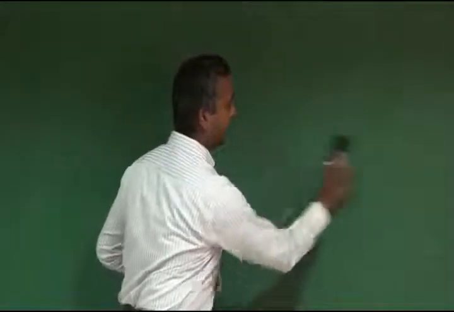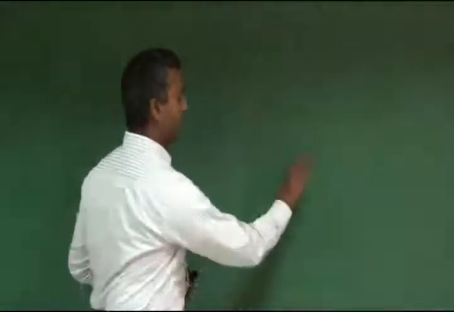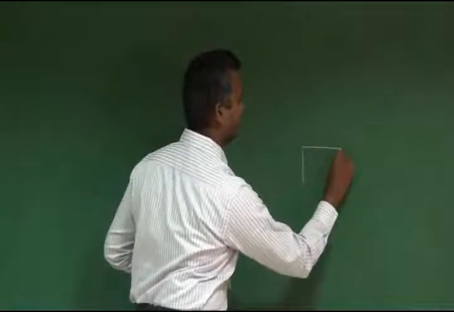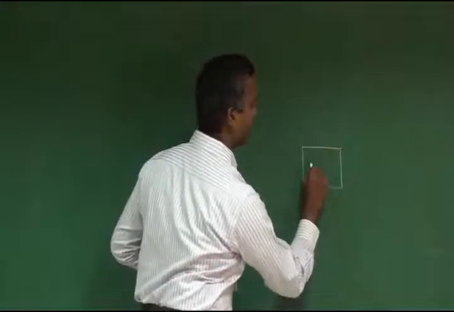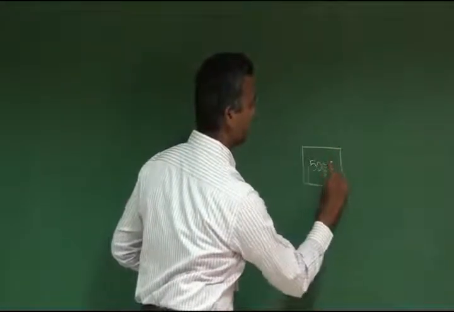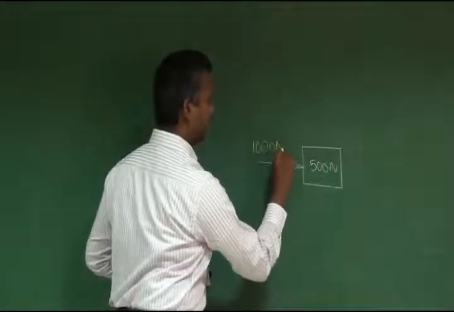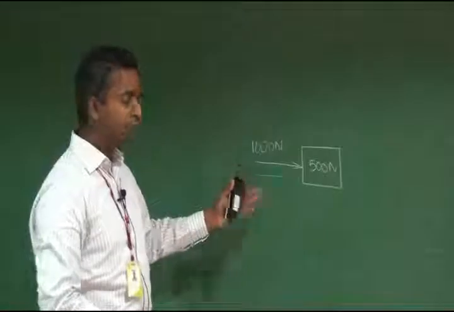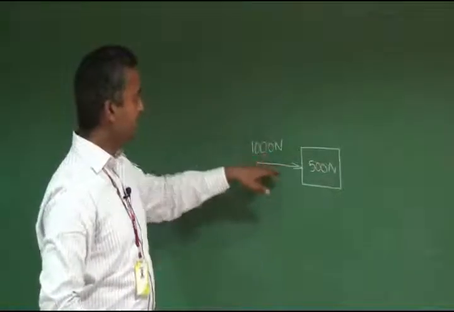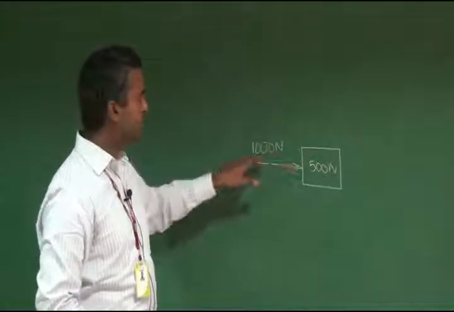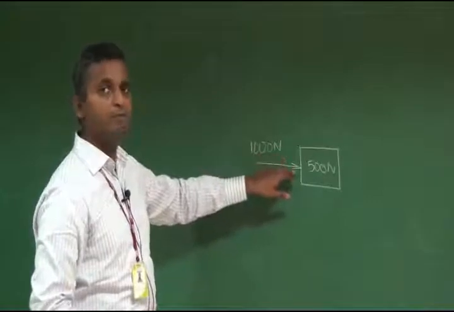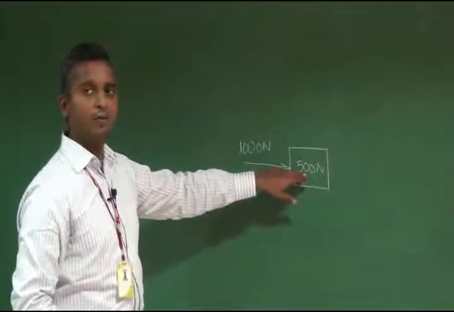We can consider another case, the same object weighing 500 newtons, acted upon by a 1000 Newton force. In this case, the applied force is 1000 newtons, which is very much higher than the 500 Newton object.